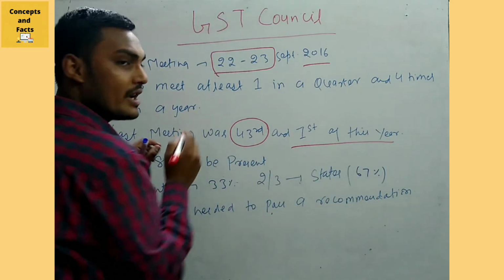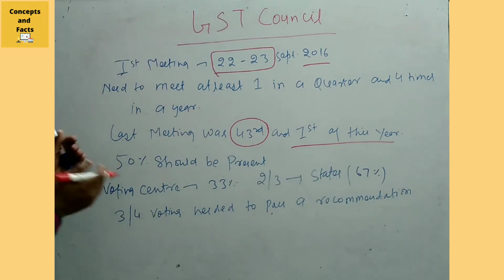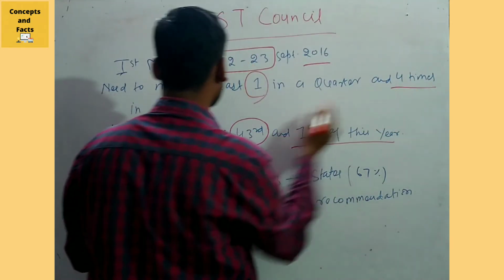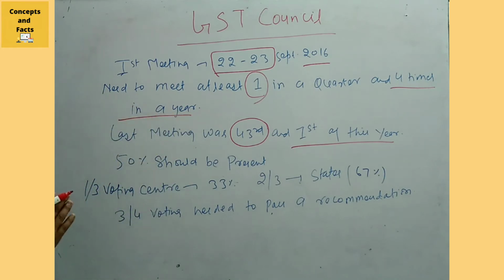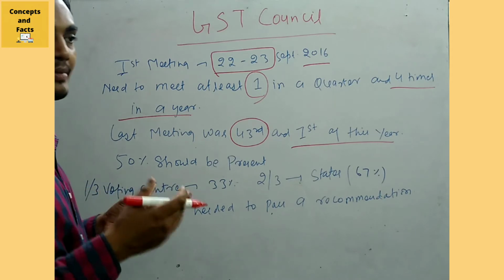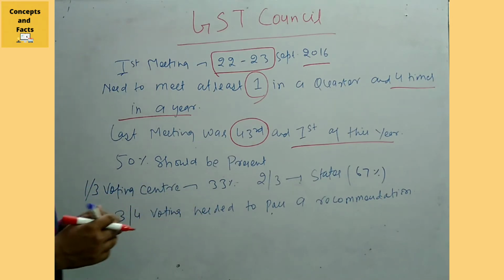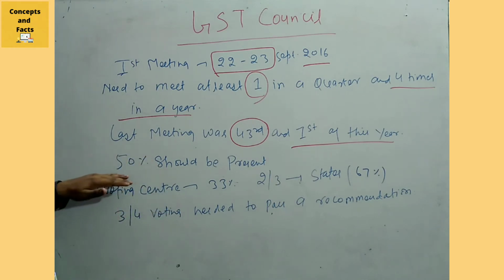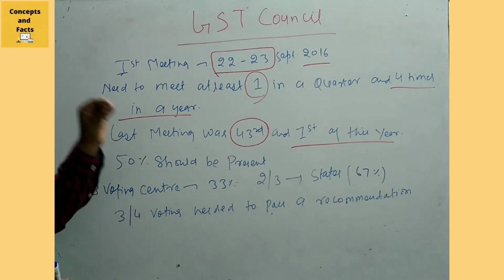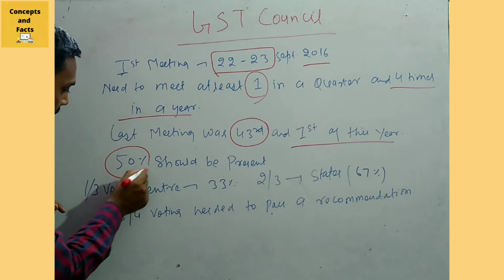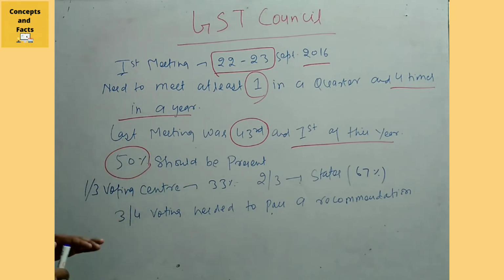Remember this. How many GST Council meetings need to be held in a quarter and in a year? At least one in a quarter and four times in a year. This should be remembered. Like in Parliament, where a minimum number of members is needed to hold a sitting, similarly in the GST Council there should be a 50% quorum to hold a meeting. So 50% is the minimum requirement to hold the GST Council meeting.